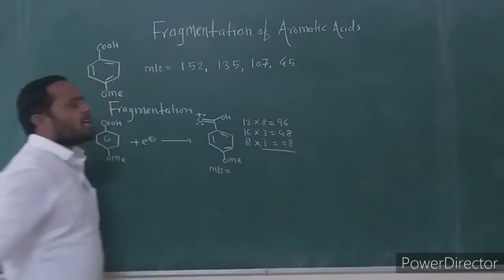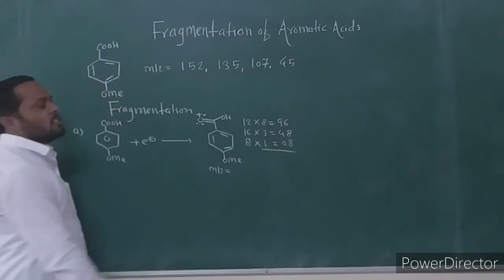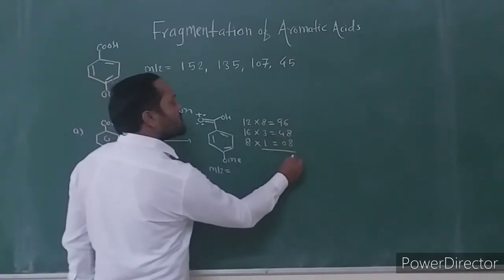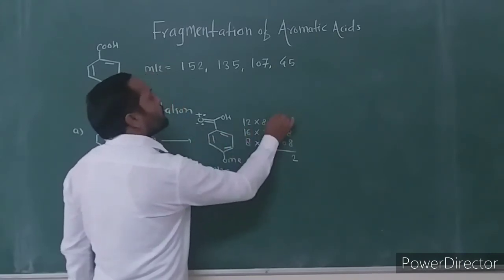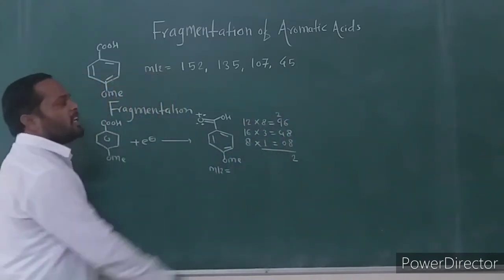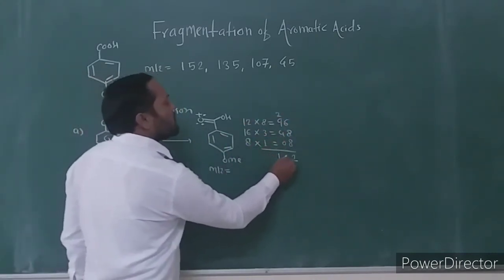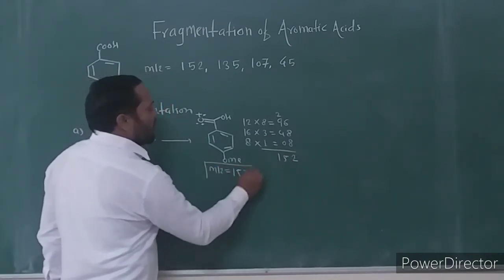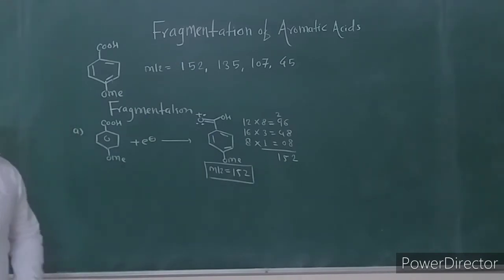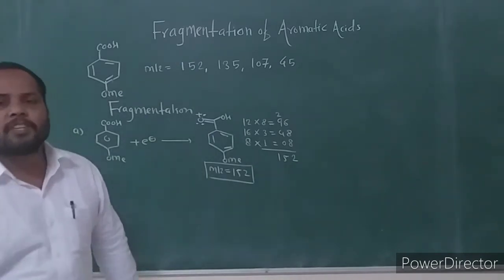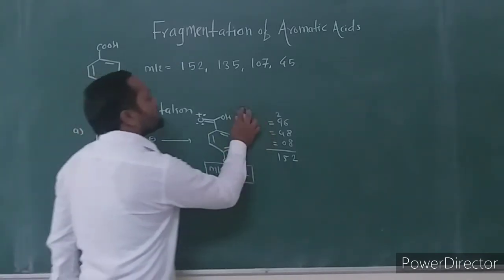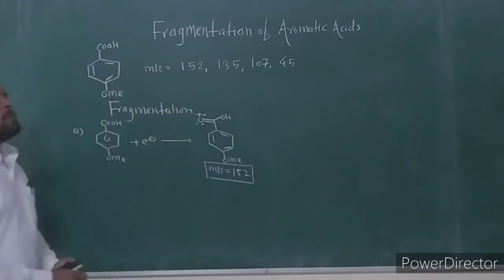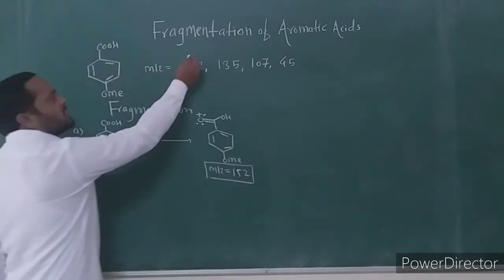Then total mass 96 plus 48 is 144, plus 8 is 152. This is the molecular ion at mass to charge ratio 152.